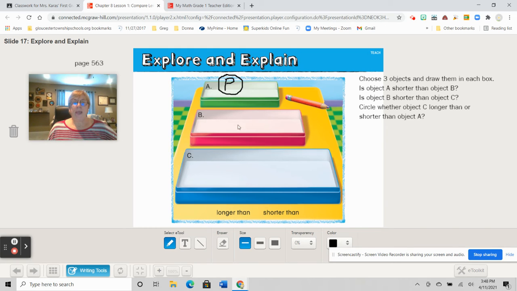Okay. And for the next box, I've chosen a long, about a 1-inch paper clip, which I'll do the best I can to draw. Okay, those are the bigger ones, not the little ones. So there is my paper clip.